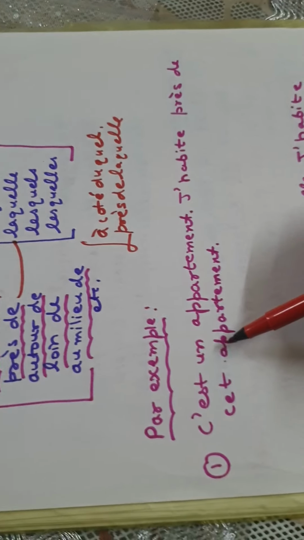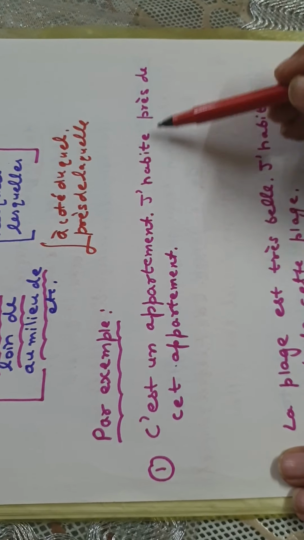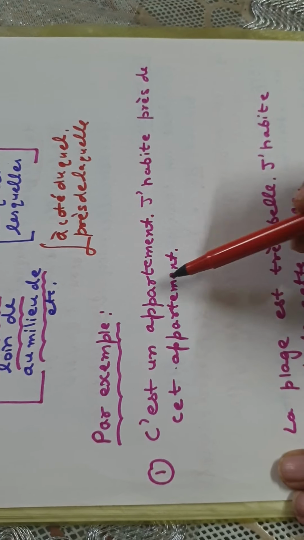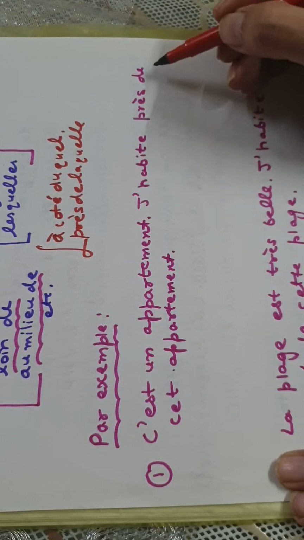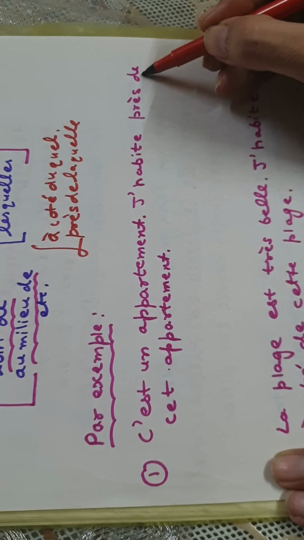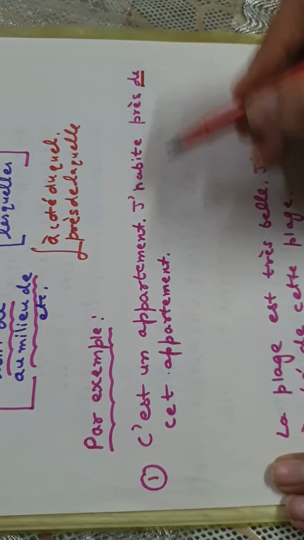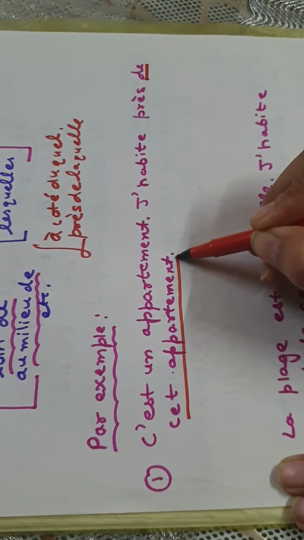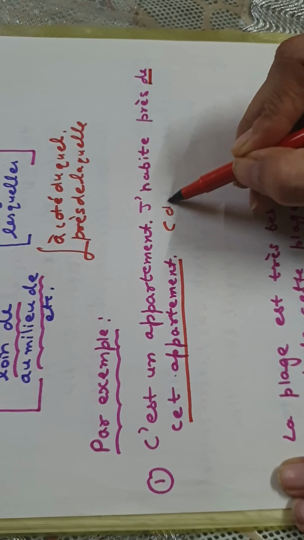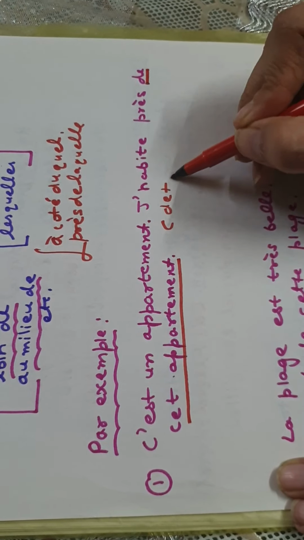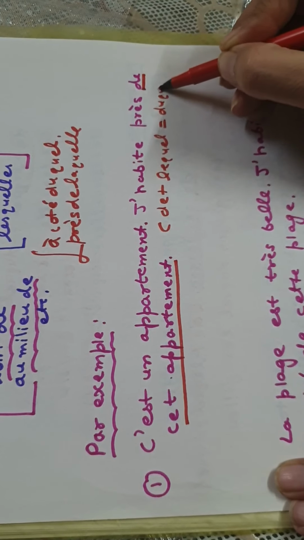For example, I've taken this example, just see it carefully. C'est un appartement. J'habite près de cet appartement. It is an apartment. I live near this apartment. You can see that près is always followed by the preposition de. So we have to contract this de with cet appartement. Cet appartement is a masculine noun again. So de plus cet appartement will be replaced by lequel, and it will become duquel.